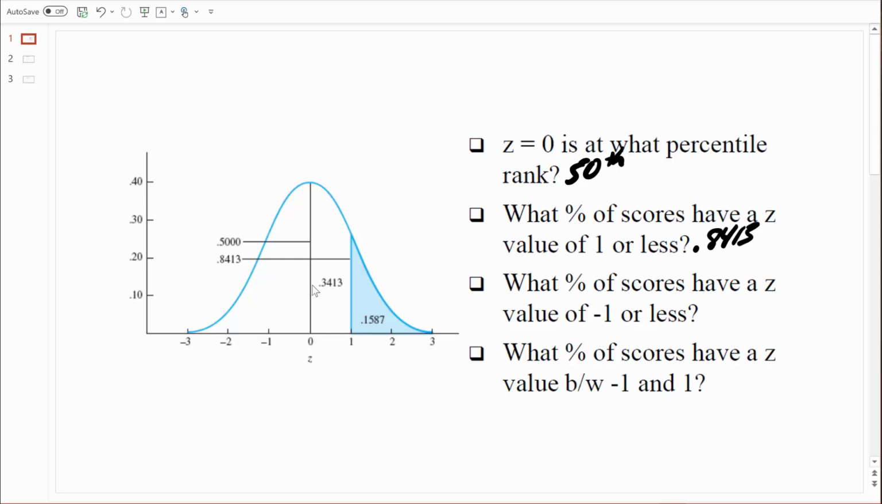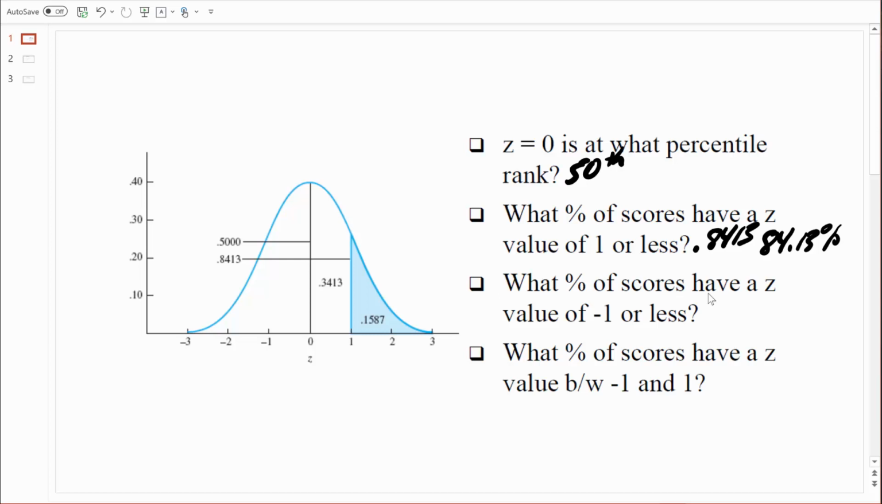And if I were to transform that into a percentage, I can just move that decimal place 2 places to the right. So my final answer would be 84.13%. Remember, all of these areas that we see in here, all of these values that are already pre-printed, we can just find them in the table. We already looked at the table and we found some of these values. Here we're just trying to get some practice understanding it conceptually, looking at it graphically.